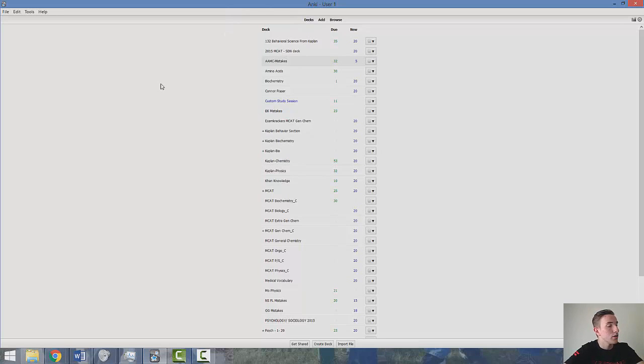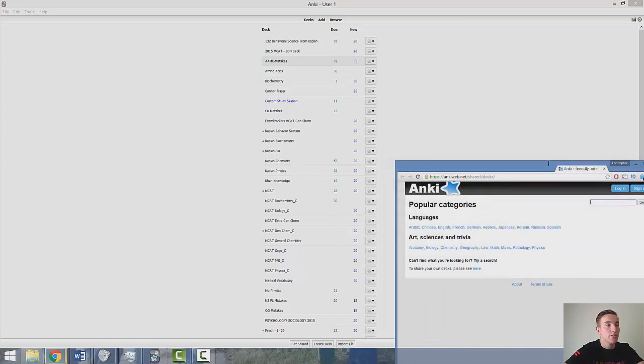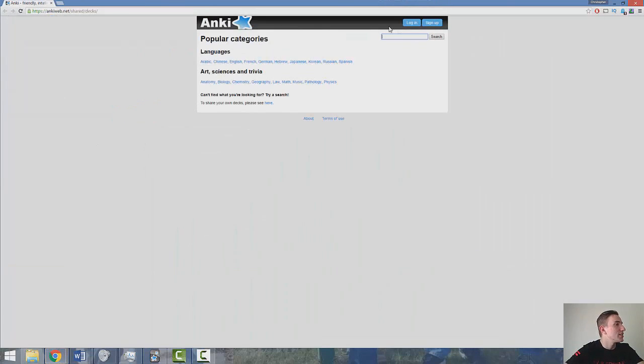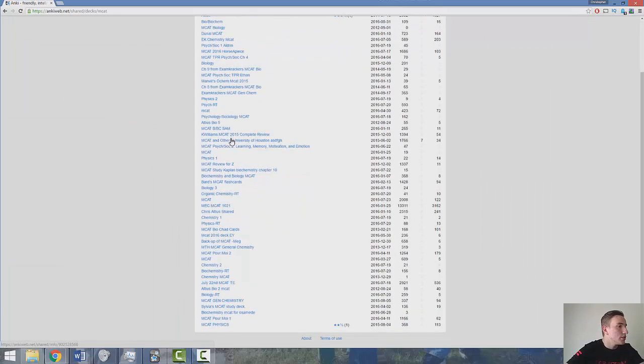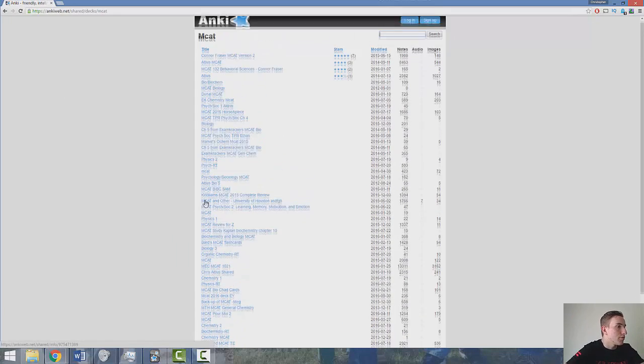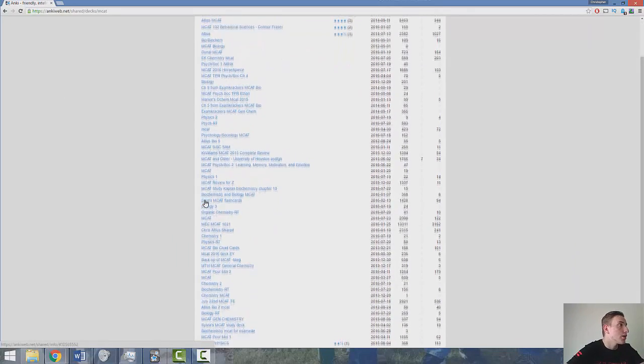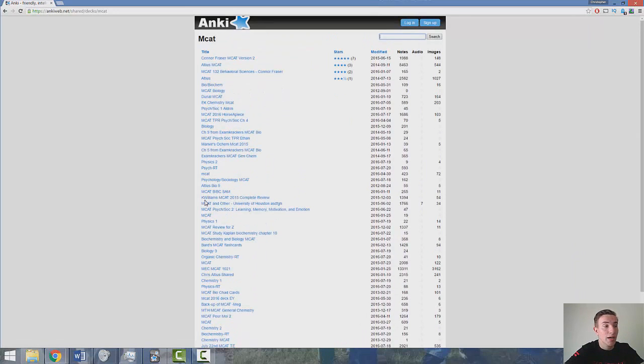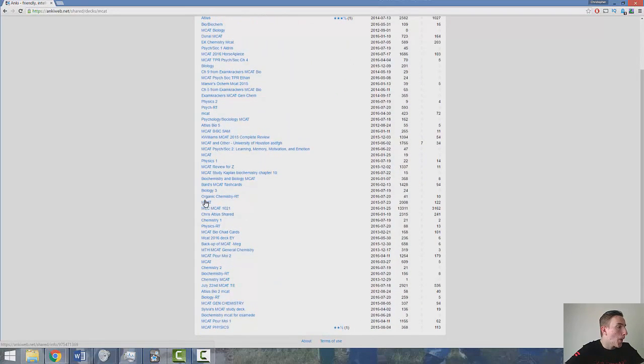their shared repository. So if you click down here, you can get shared, and it opened my internet on the other screen, and it'll open to this. You can search Mcat, and you're gonna find a good amount of decks that people have shared. Some of them are good, some of them might be bad. You kind of have to just try them out.